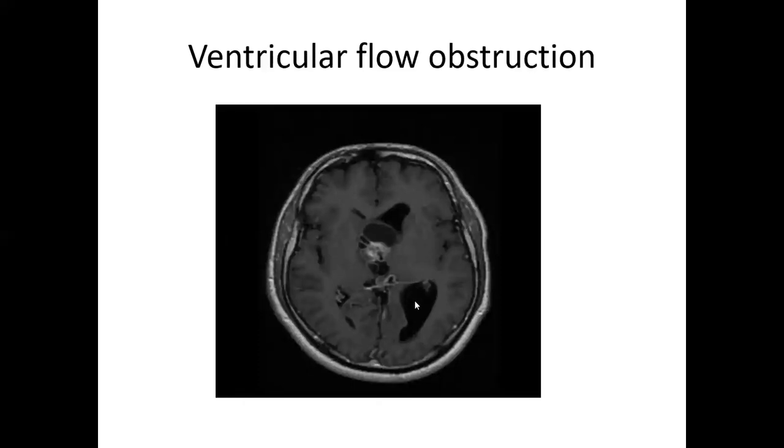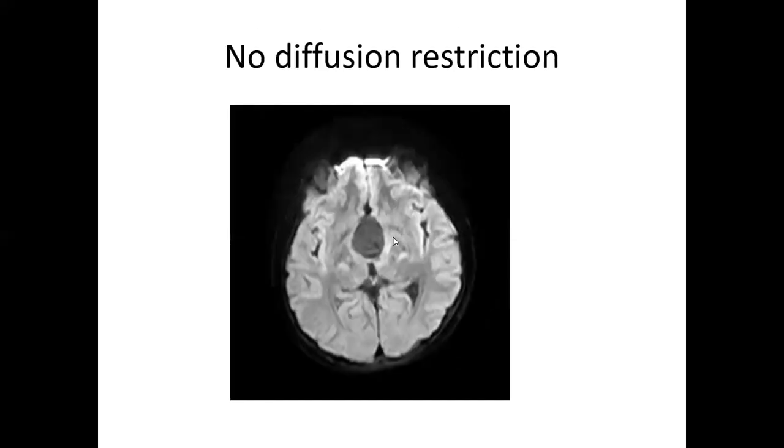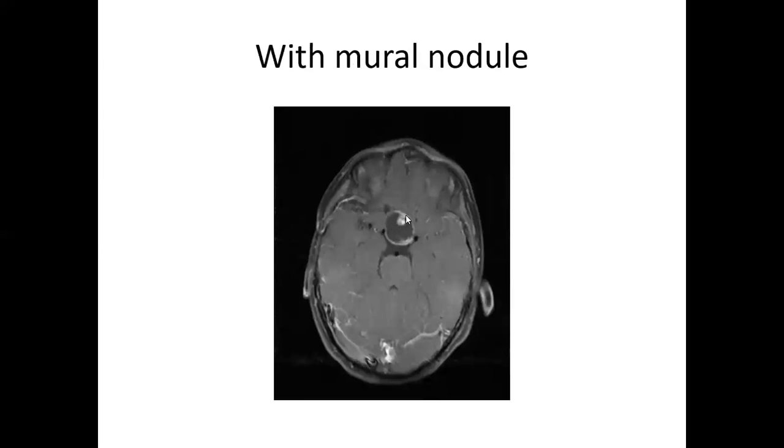Ventricular flow obstruction: when there is a large growth, it can obstruct the ventricular flow. You can see here the large dilated ventricles, the frontal horn and occipital horn of the left lateral ventricle. It displaces the midbrain, and usually it is a benign, non-malignant tumor. You can see it is hypointense on the diffusion-weighted image, so there is no restriction. Another form is with some mural nodule.